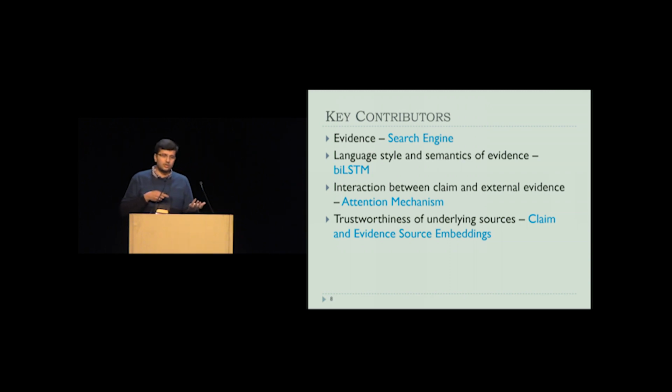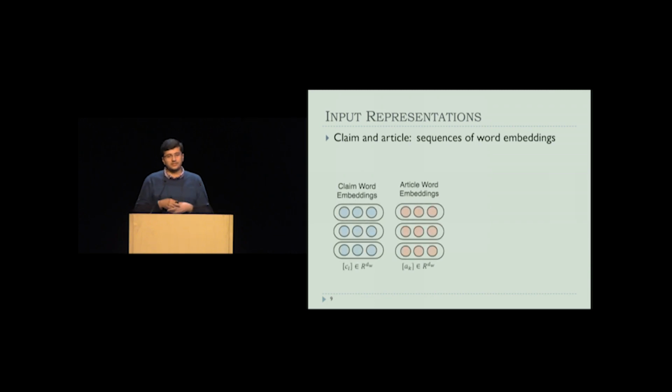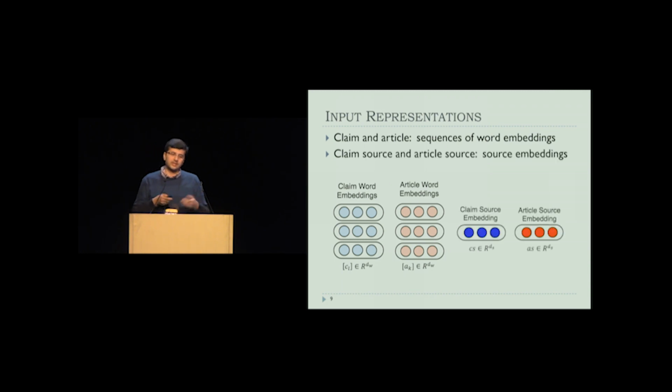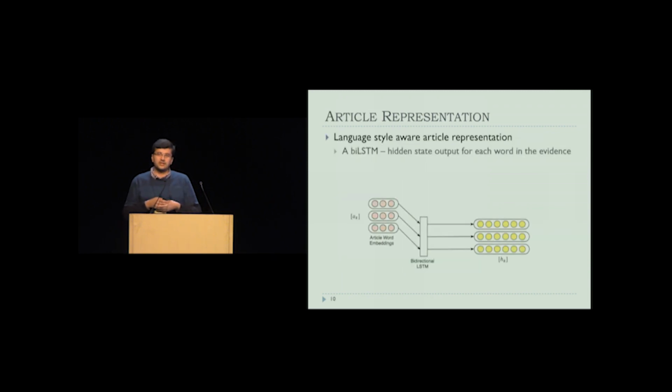Okay, so coming to the approach, we have 4 sets of inputs in our model. We have the claim and the article representation, which we represent as a sequence of word embeddings, and then we have the claim and the article source, which we represent as DS-dimensional embeddings. Now, to get the language style aware representation of the article, we pass the article through a bidirectional LSTM, where each term in the evidence article is represented by the hidden state output coming from the bidirectional LSTM.